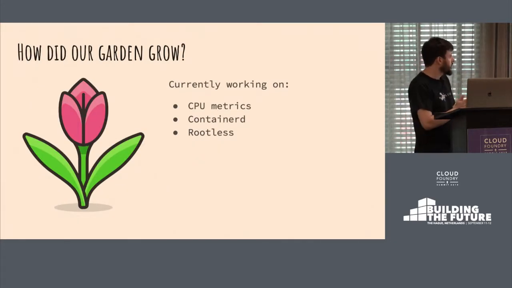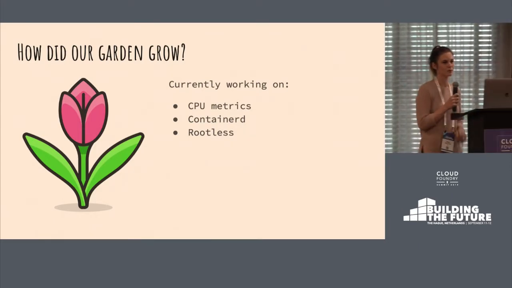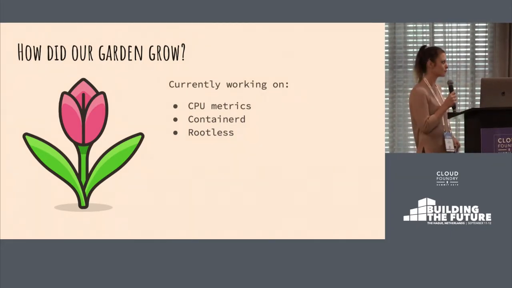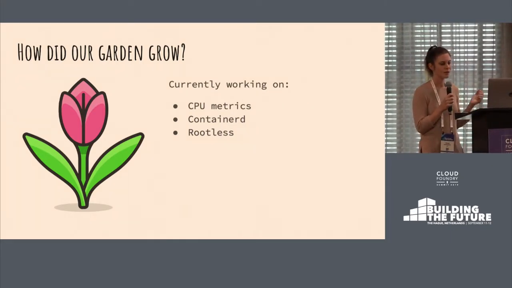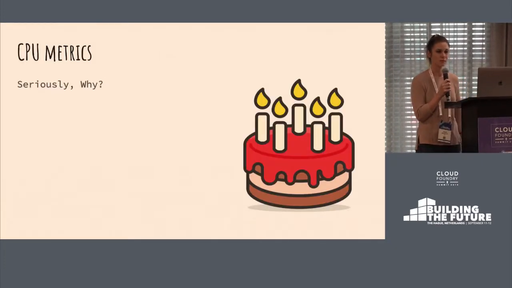Let's talk about what we've actually been doing over the past few months. So now you know what Garden is, but how did our Garden grow in the last few months? So we spent most of our time working on 3 main tracks, and those are CPU metrics, containerd, and rootless. And I'm going to go through the first one, so CPU metrics.